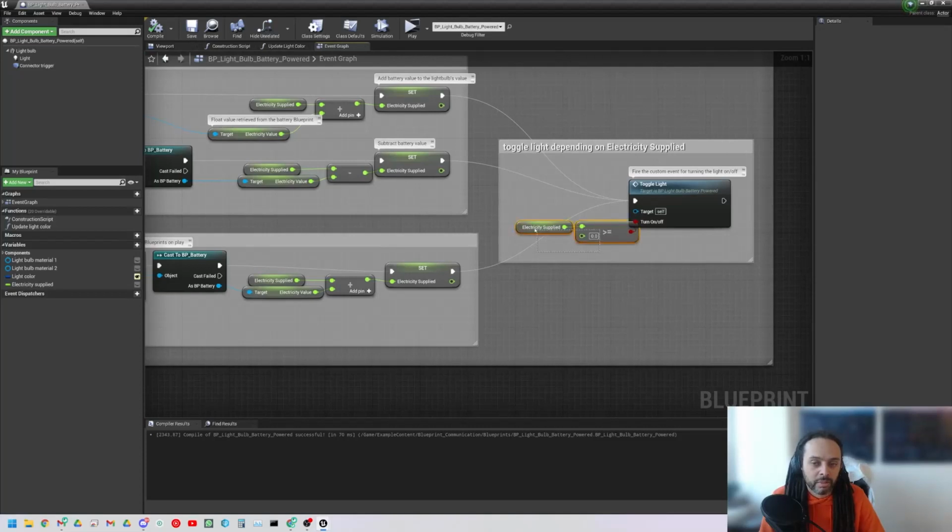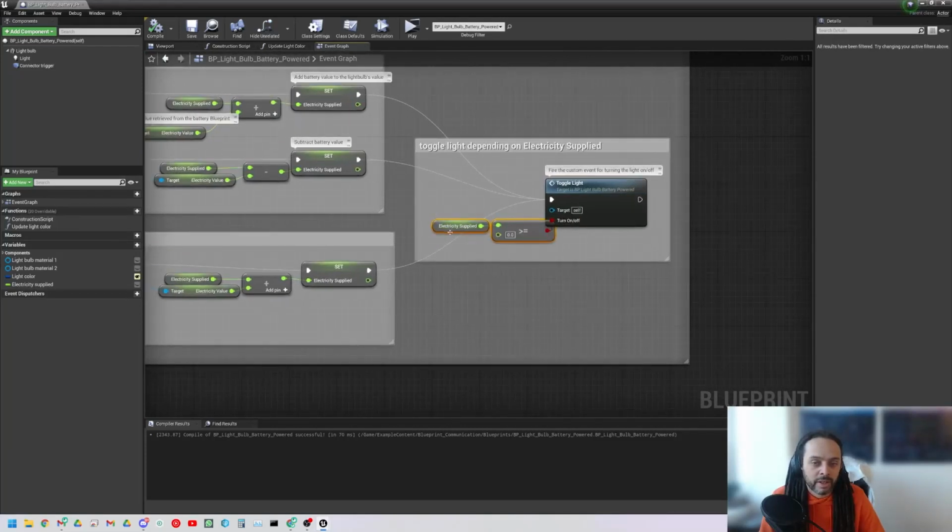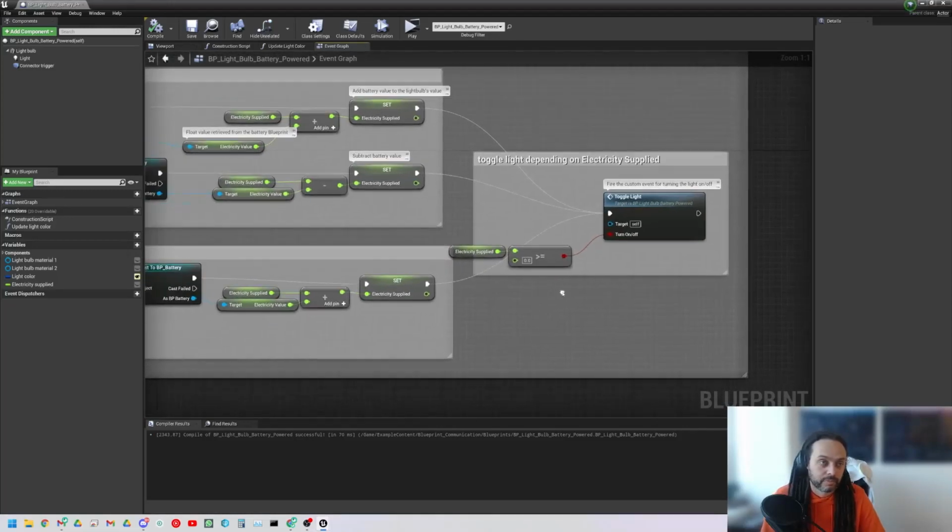At the end here, we'll see that toggle light actually has a condition where this will run only if A is greater than B. So if the electricity supplied is greater than 0.